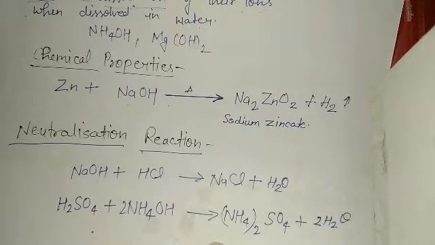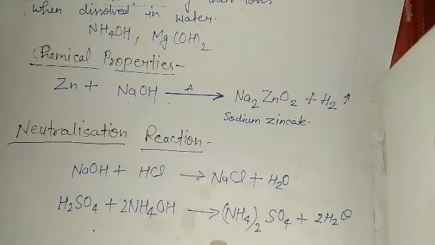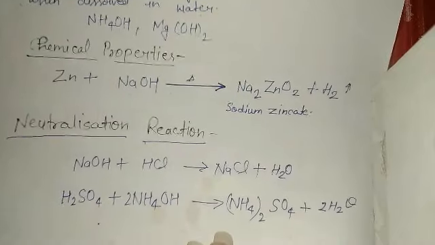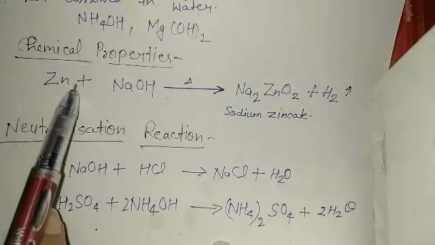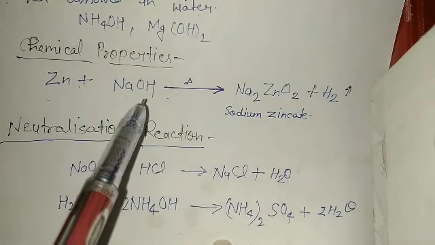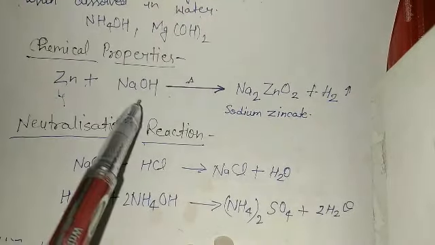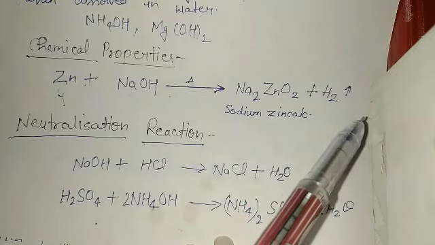So basically you can see here you have to study only two types of reaction in the chemical properties of bases. First is the reaction of bases with metals, and in this category there are very rarely any metals which react with any base. One such metal is zinc, which reacts with NaOH and forms sodium zincate.